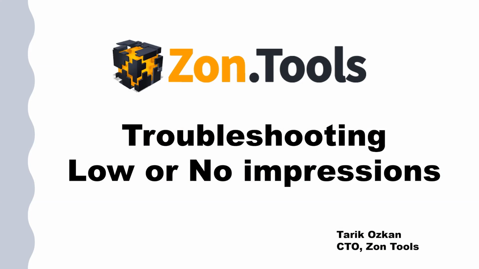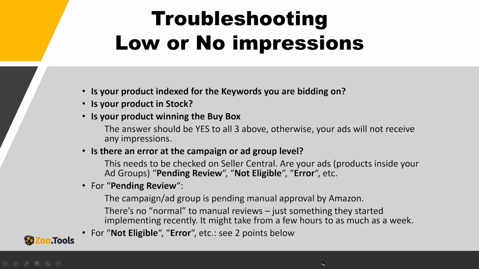Okay, let's look at our presentation on troubleshooting low or no impressions, in a manual way or using some automated systems. First, you need to figure out why you have no impressions at all. The first thing you need to look at is your product on your advertising console in Seller Central.